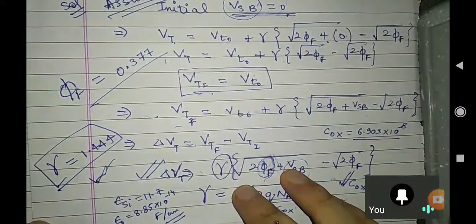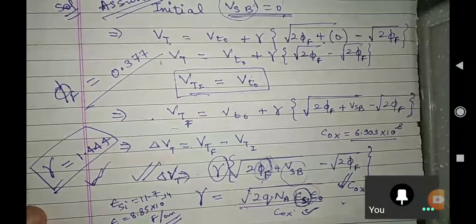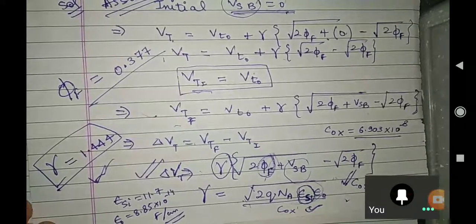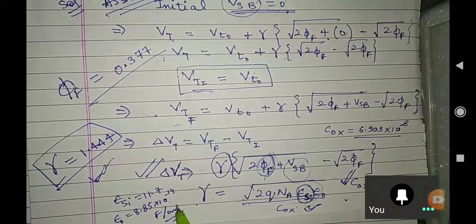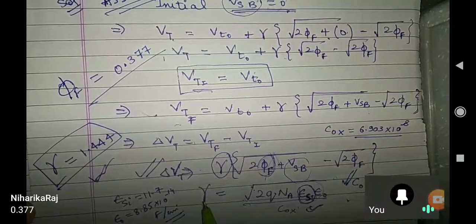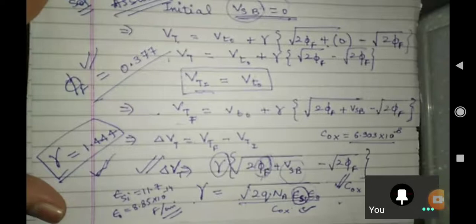Yeah, absolutely correct, Surapali. Very good. Yeah, Niharika, correct, correct. 0.377 correct. Is there anybody who doesn't know the formula of phi f? Please let me know. I will help you out.